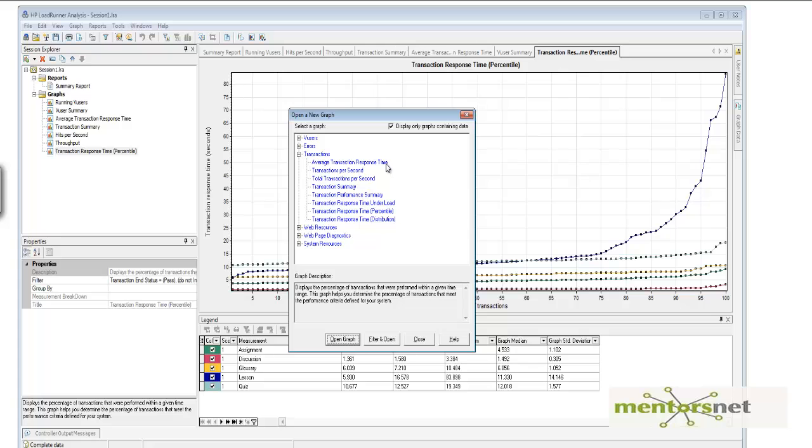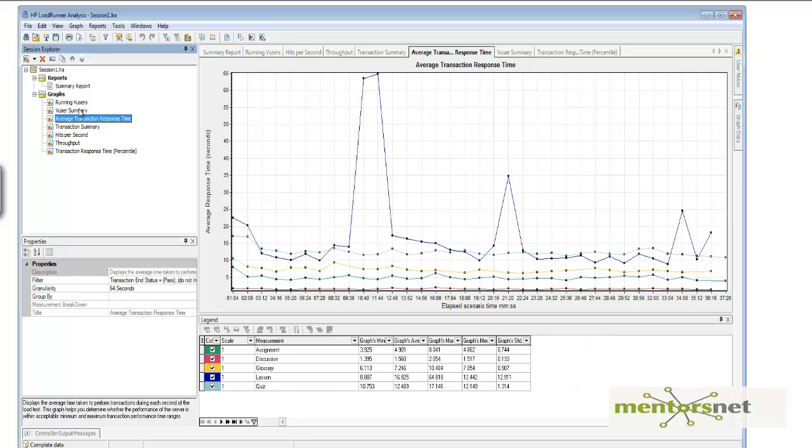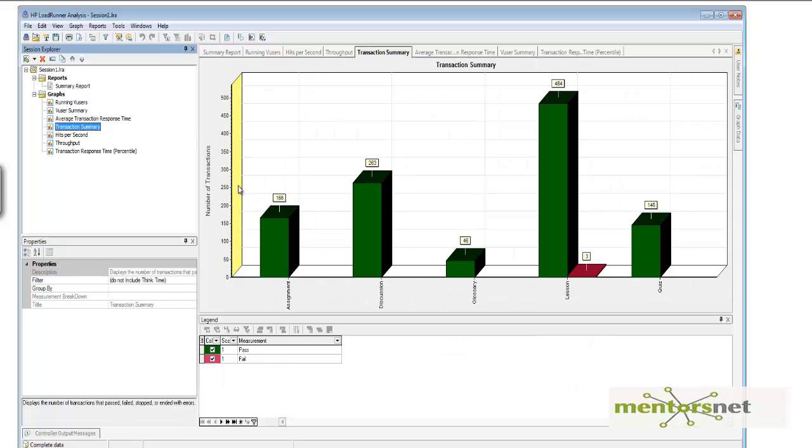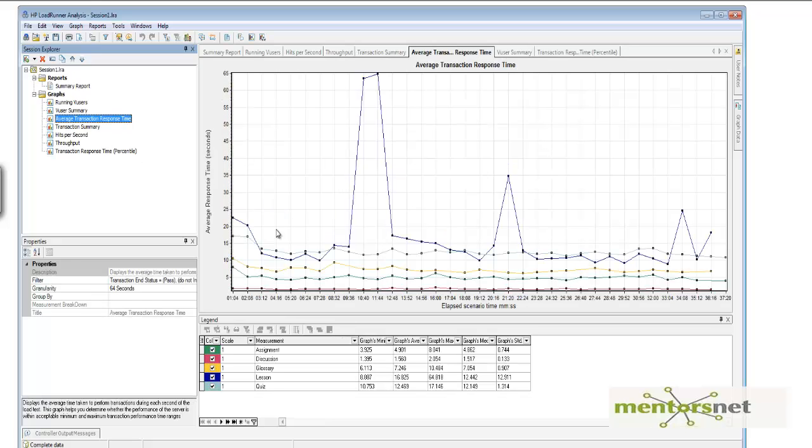Also, I would like to know how the transaction distribution looks. This graph gives me the summary, but I would like to know if transactions are happening uniformly or not. At this time, all I know is that 166 transactions happened. By looking at this graph, I can see these things happened at different times, but I would like to know how many. It has given me at this time the transaction response time for lessons is 9.948, but I do not know how many transactions occurred at that time.